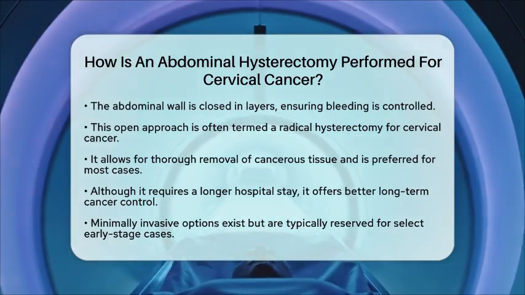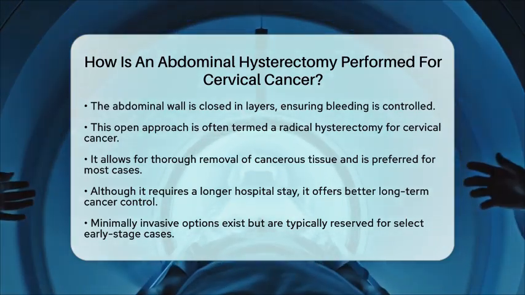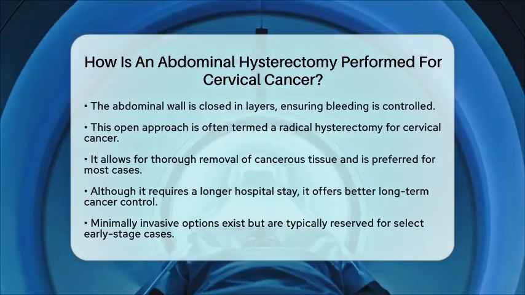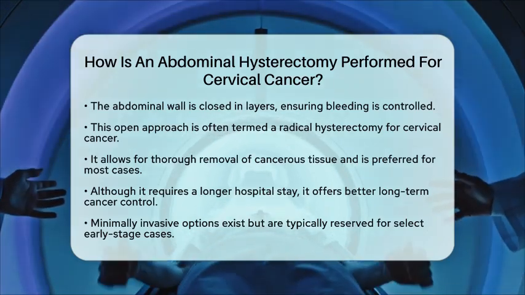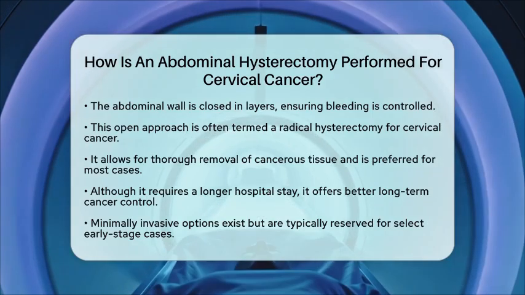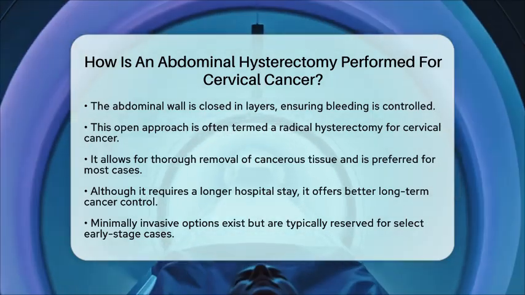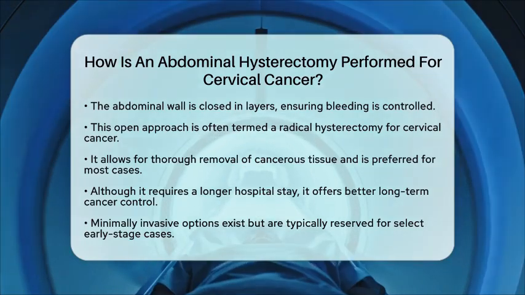In summary, an abdominal hysterectomy for cervical cancer is a detailed surgical procedure that involves the stepwise removal of the uterus, cervix, and often lymph nodes. This is done through a lower abdominal incision to achieve the best possible outcomes in cancer treatment.